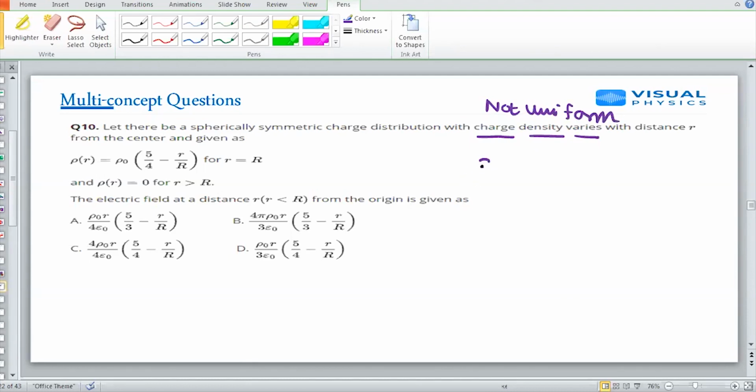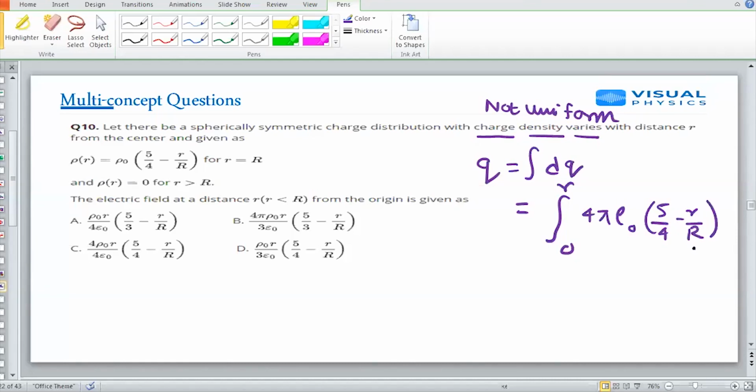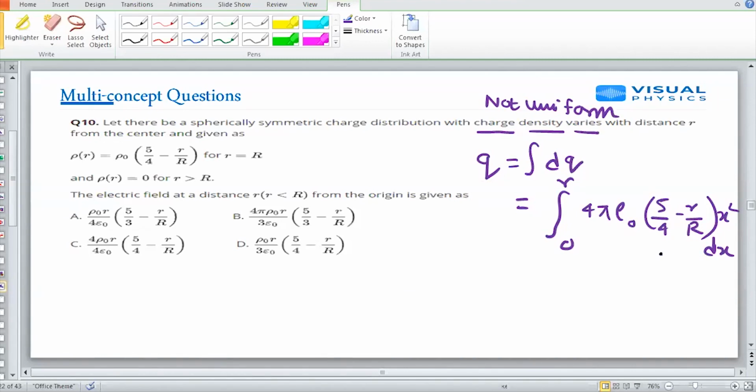What you have to find first is the total charge Q, that is the integration of dq, that is the integration from 0 to r of 4πρ0(5/4 minus x/R)x² dx. This is what we have already discussed.